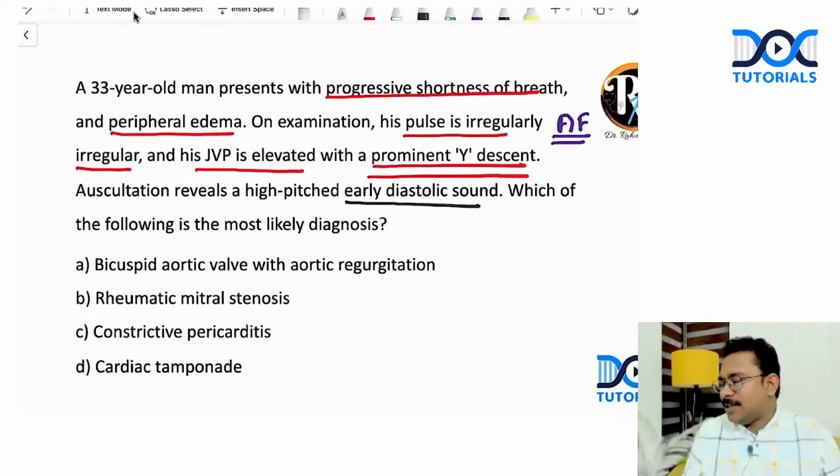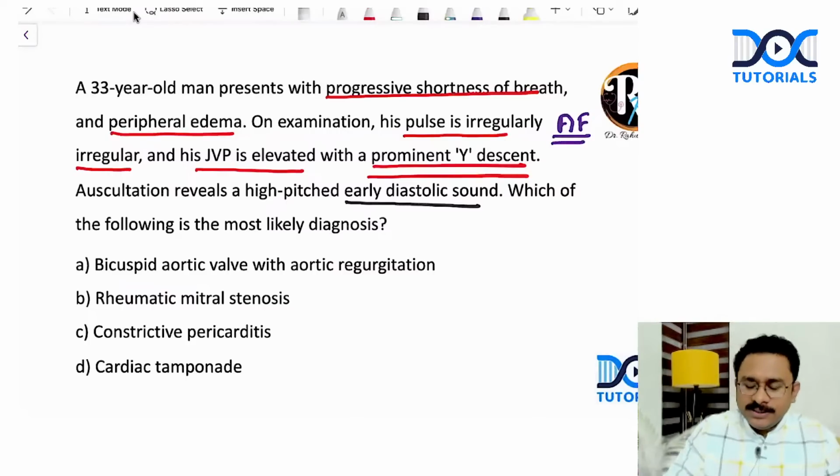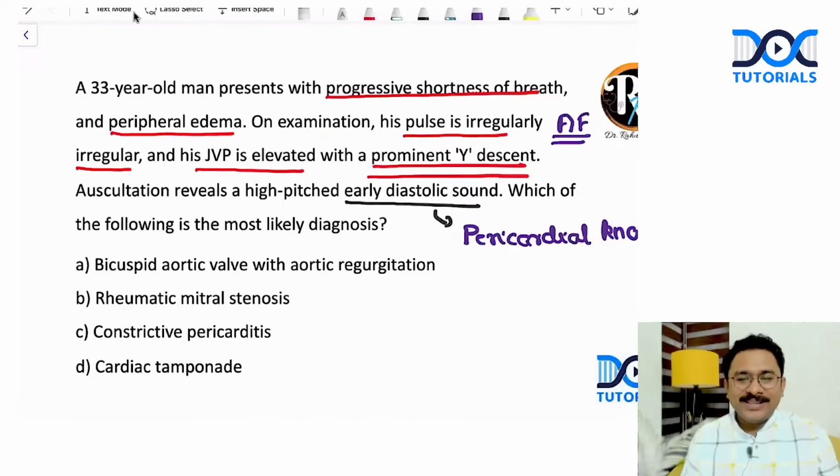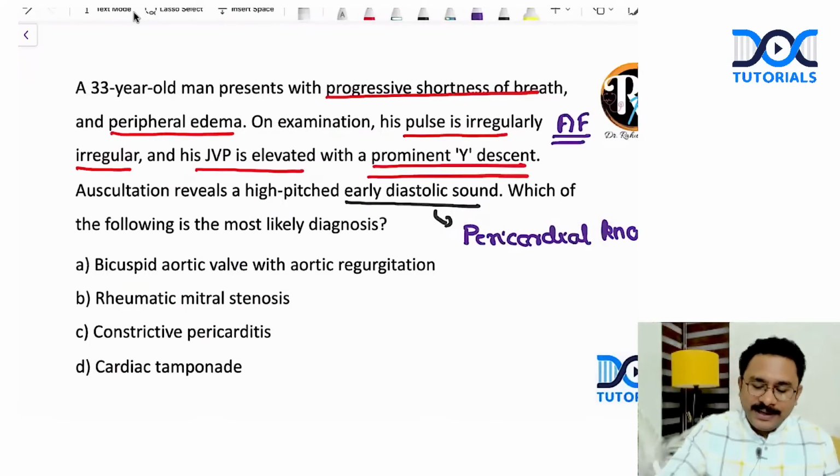Can I have your answers in the comment section? Deepanshu, Fatima, Khushi, Gokul, what do you think? This could very well be a pericardial knock, which is a diastolic sound which occurs slightly earlier than your S3. Possible or not? So the question is, which of the following is the most likely diagnosis?